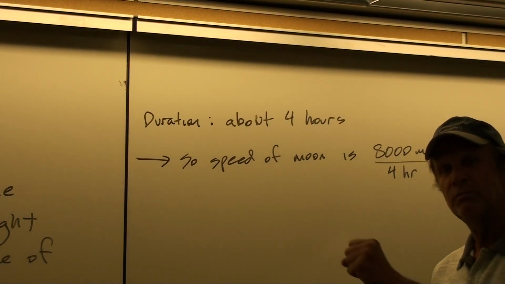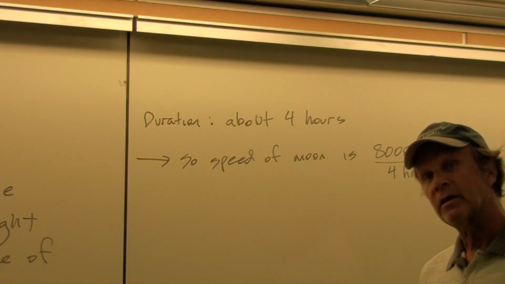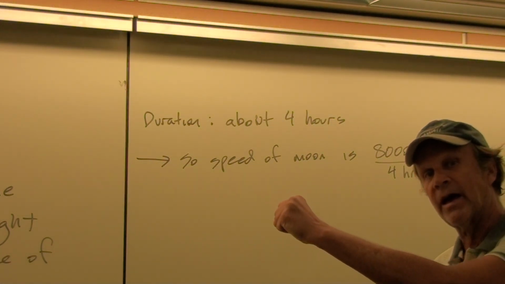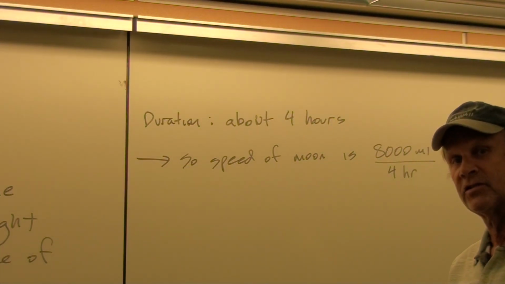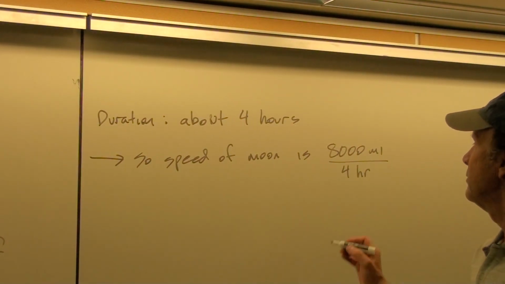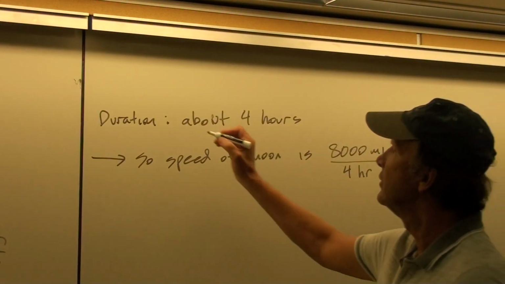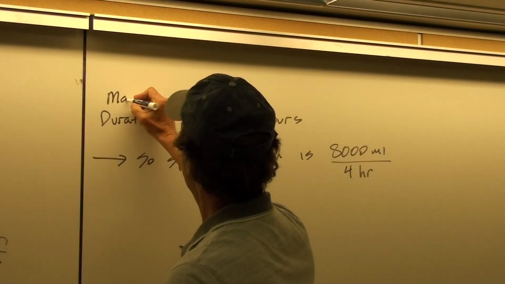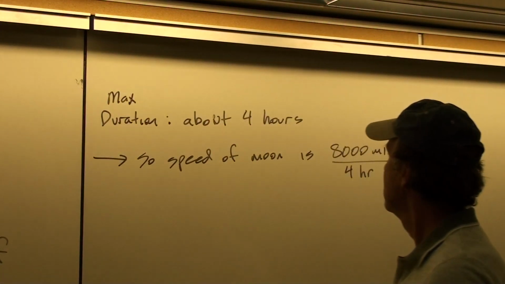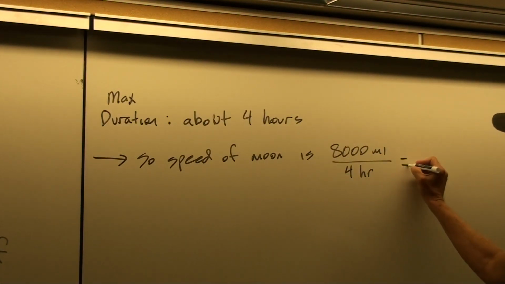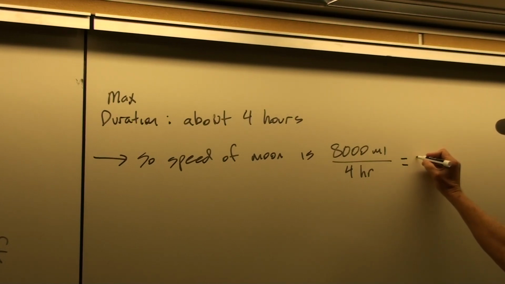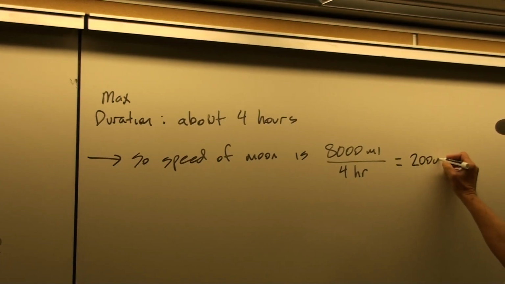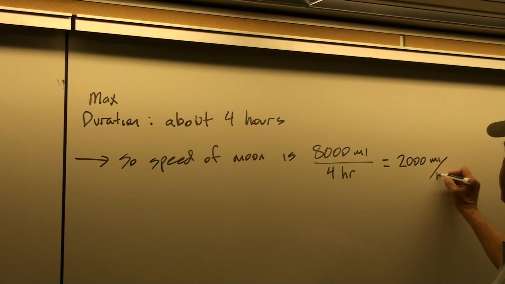because the moon could move through on a glancing blow through the shadow and only be within the shadow for a shorter period of time. But by looking at the maximum duration for a lunar eclipse, they're able to get the speed of the moon's orbit around the Earth, about 2,000 miles per hour.